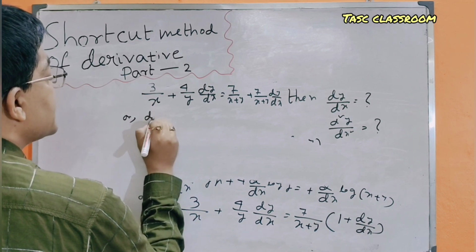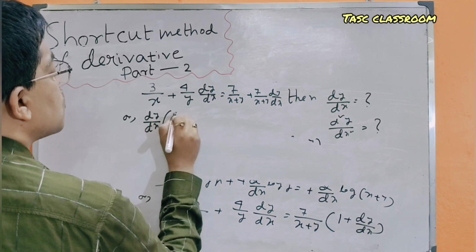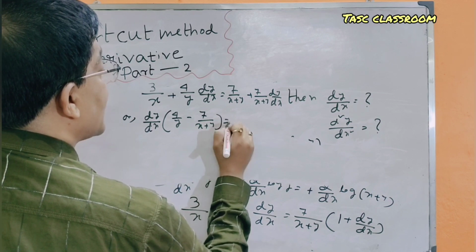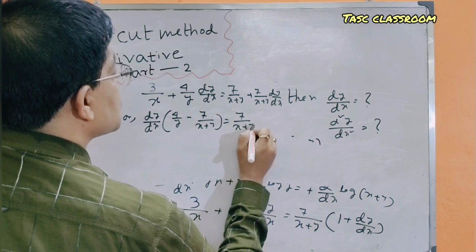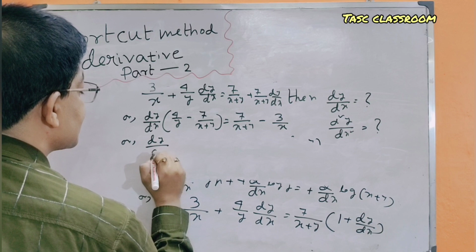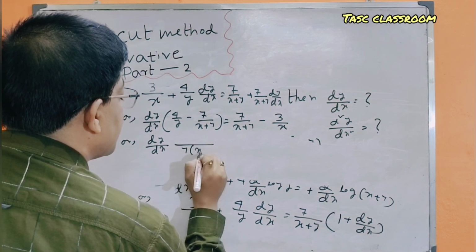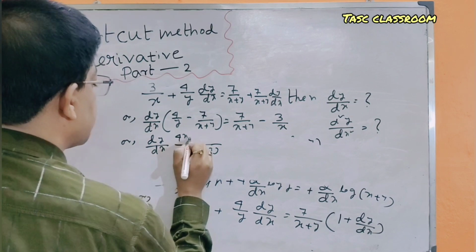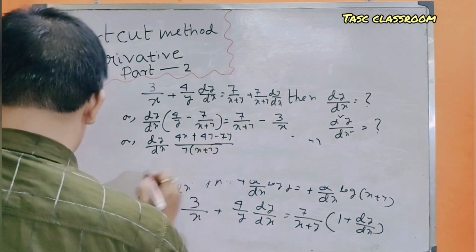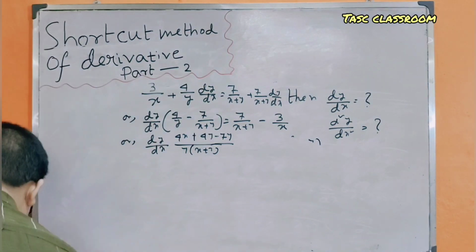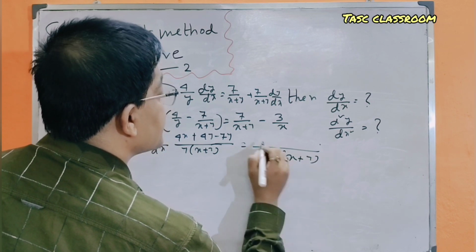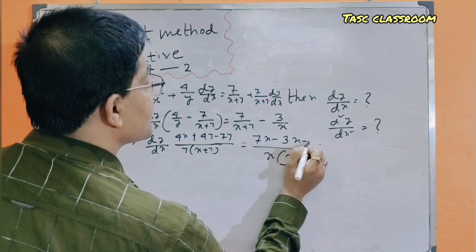Now, dy/dx into (4 by y minus 7 by (x plus y)) is equal to 7 by (x plus y) minus 3 by x, or dy/dx into (4x plus 4y minus 7y) over y into (x plus y) is equal to (7x minus 3x minus 3y) over x into (x plus y).